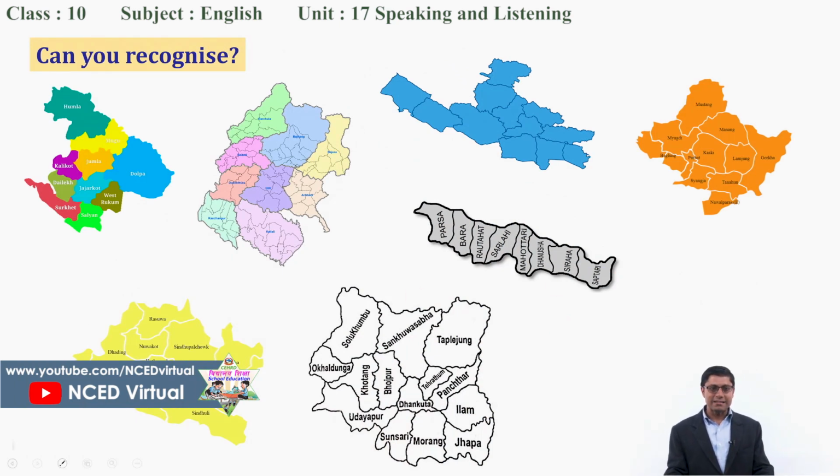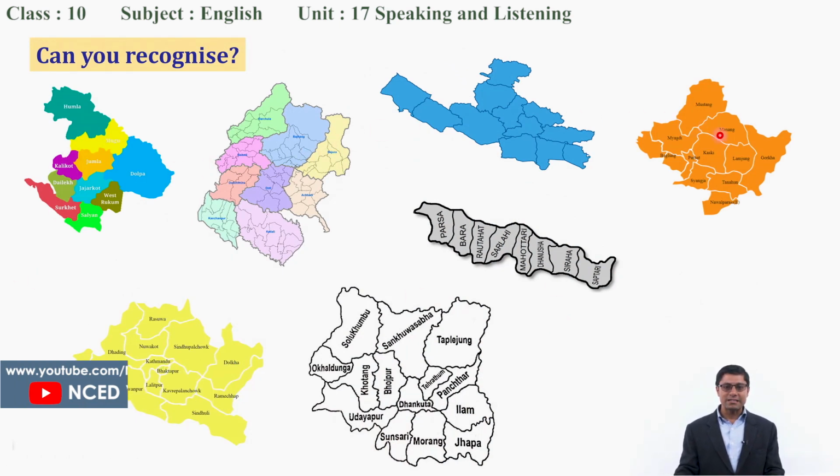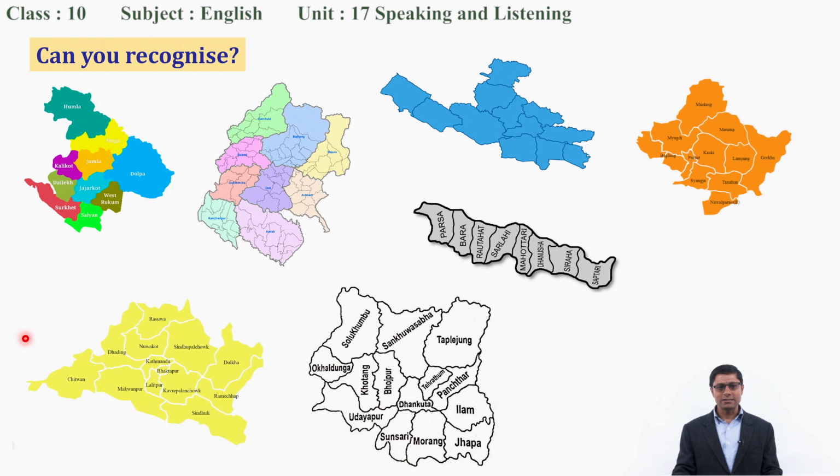Look at the screen. So, you can see the maps of different provinces of Nepal. Okay, seven provinces you can see there. So, look at the first map. Can you recognize which province it is? Can you say? Okay, this is certainly very good, Karnali province.